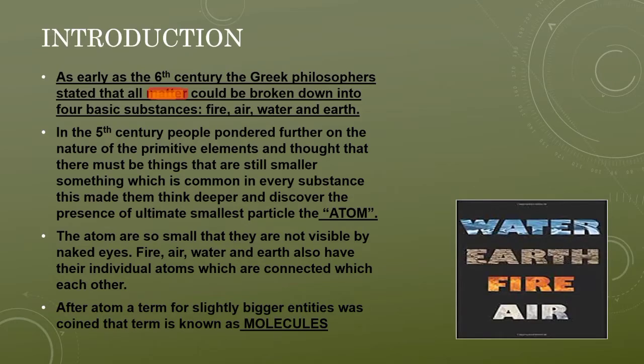What are the 4 basic substances? I have given this already in this picture, so you can see in this picture. That is water, earth, fire, and air. So these are the 4 basic substances that the Greek philosophers gave.